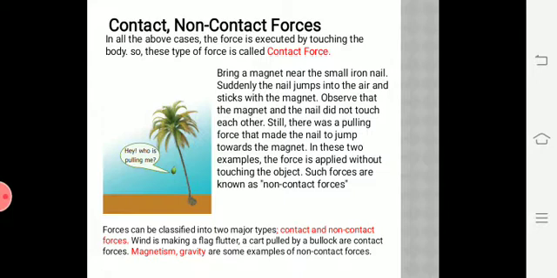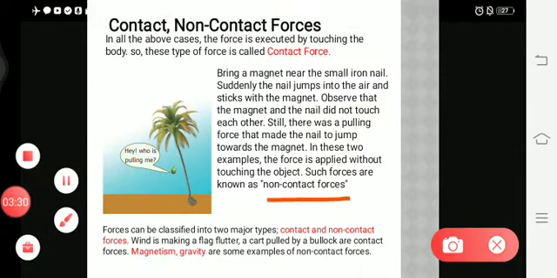So here there is no contact between the nail and the magnet. Because of some force, the magnet and nail come into contact. This type of force is called non-contact force. The force is applied without touching the object. These types of forces are called non-contact forces.